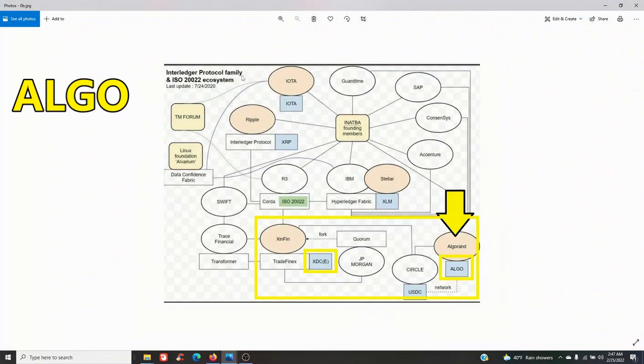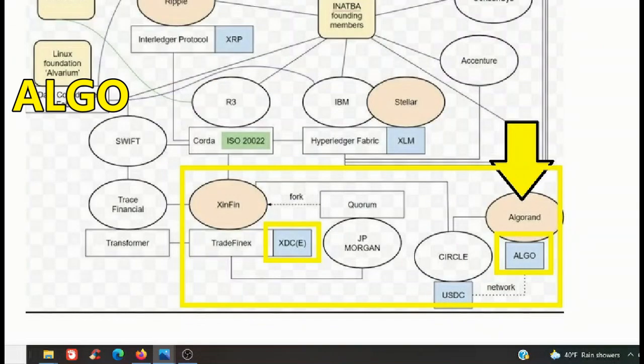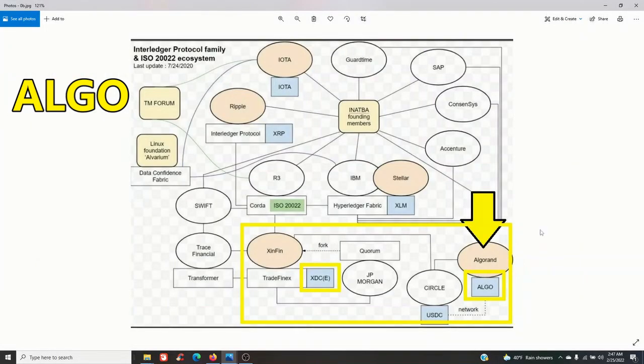Next up, this original graph that was floating around that I used in previous videos as well. You can see right here, Interledger Protocol family is ISO 20022 ecosystem. Down here, Algorand, ALGO. Now, if you need more time to read all the information on these screens, guys, simply pause the video and read the information, as I'll probably go through the screens a lot faster than you're going to read everything that's on the screen.